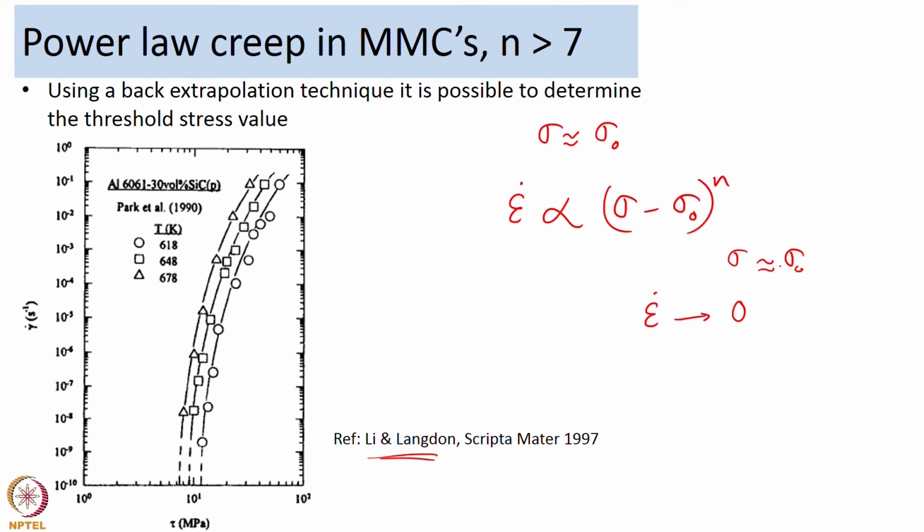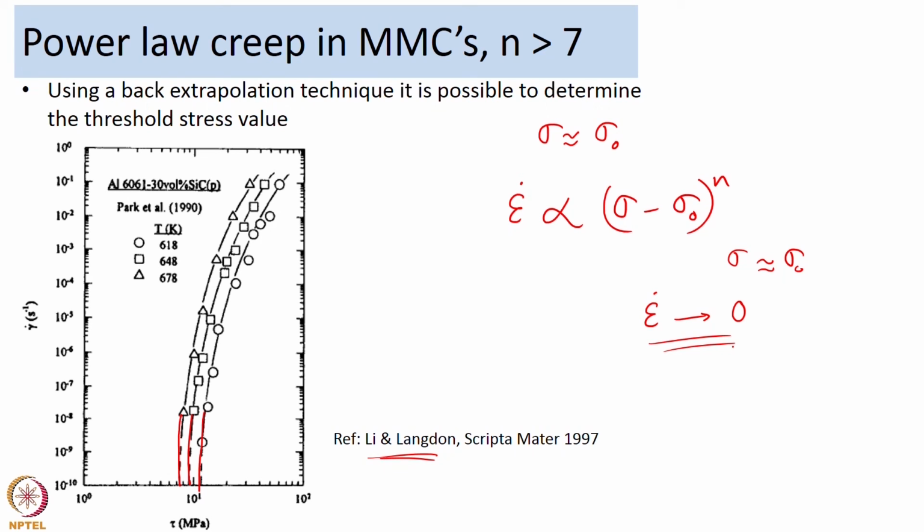So if sigma is close to sigma naught, then epsilon dot is close to 0. What Lee and Langdon said is, if you back extrapolate your creep curve, then at sigma close to sigma naught you will get strain rates which are so small that you can almost say that your strain rate of deformation is close to 0.